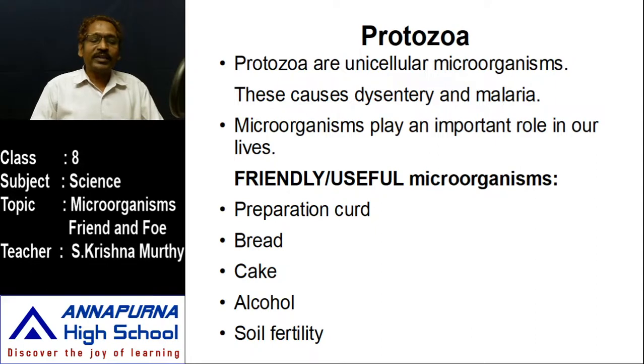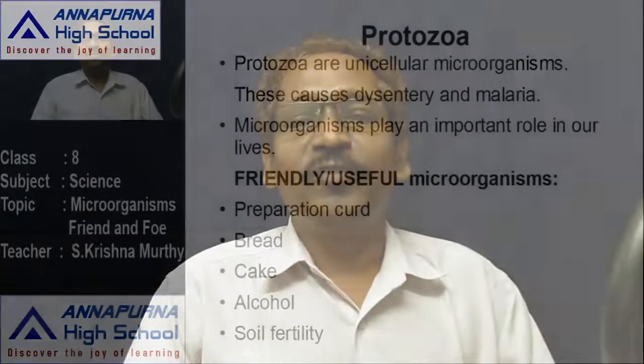So to get soil fertility and to make alcohol, cake, bread and curd, we are using some useful or friendly microorganisms. Later we will discuss other kinds of useful microorganisms. Thank you.